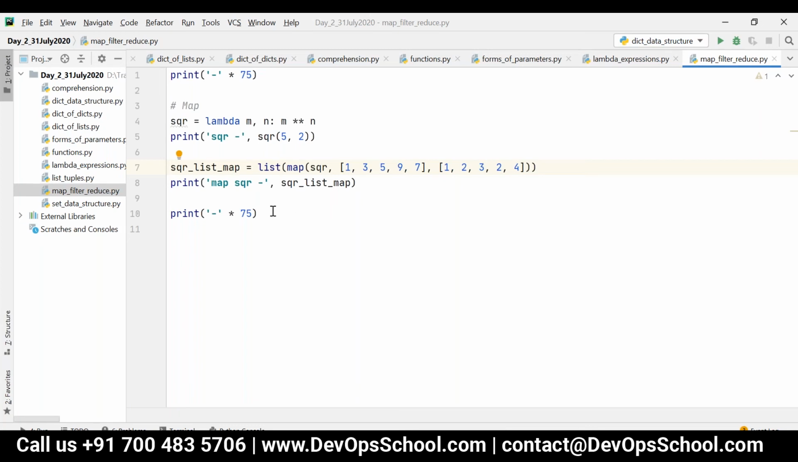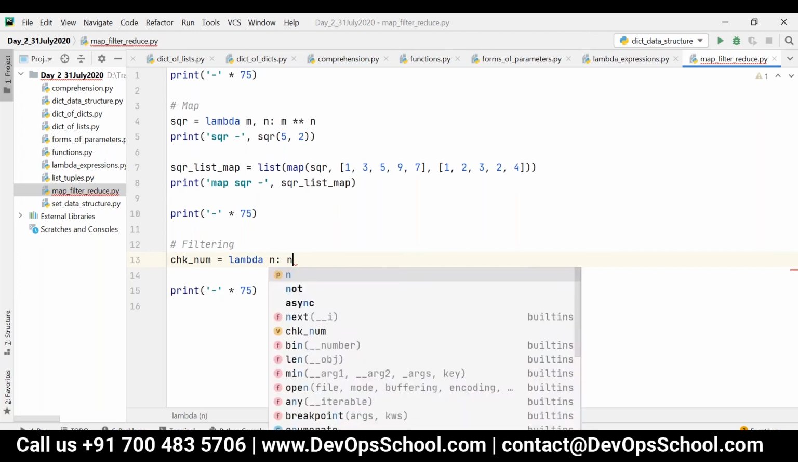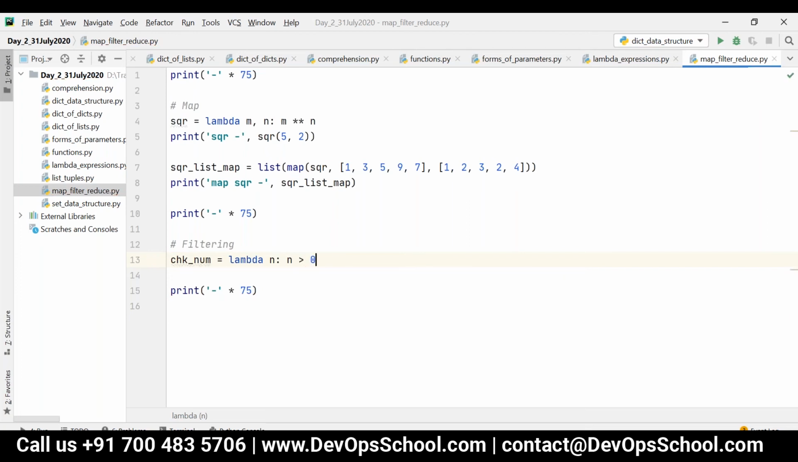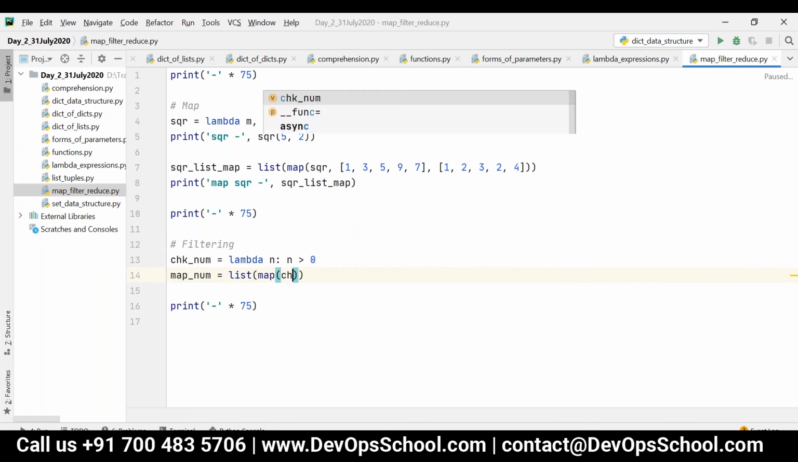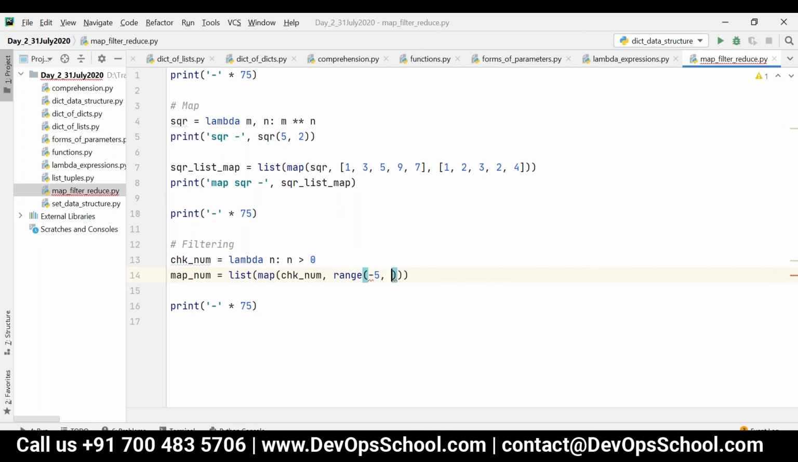Okay, now consider I am using filter. So what do you mean by filter? We are filtering the list values based on some condition. So let's say check_num is equal to lambda n, and then I'm just saying n is greater than 0. Now I'm saying map_num is equal to list of map of check_num, and then I'm saying range of -5 comma 6.